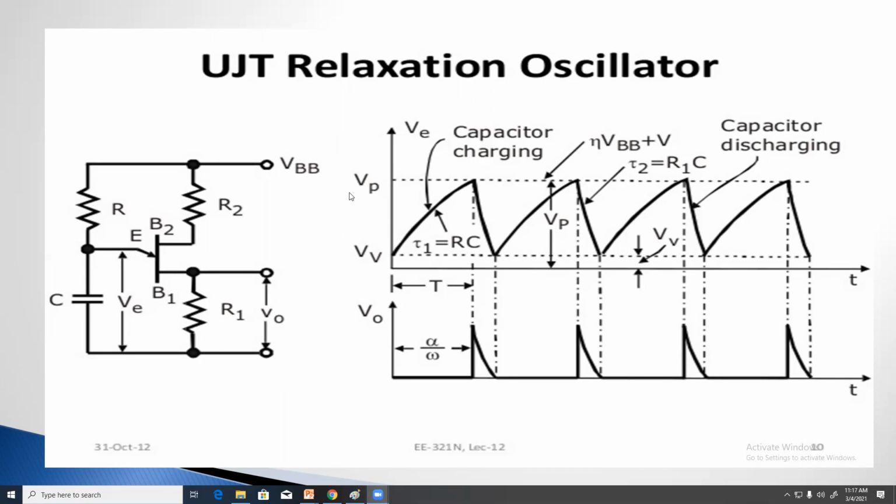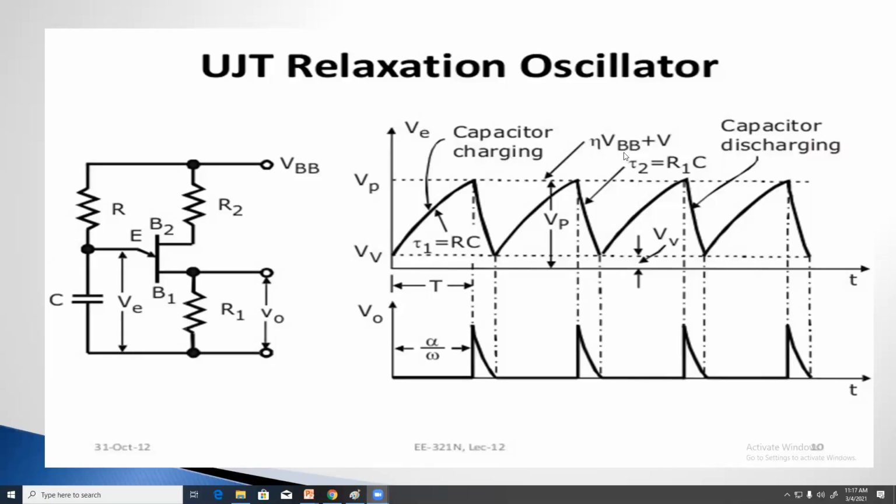Please remember, when this emitter voltage reaches this point, eta into VBB plus VD, the UJT is turned on.